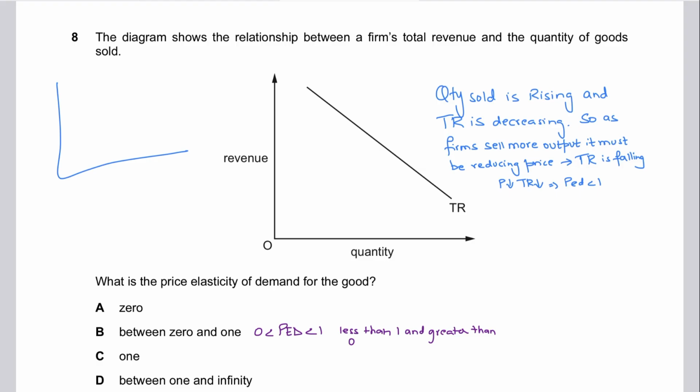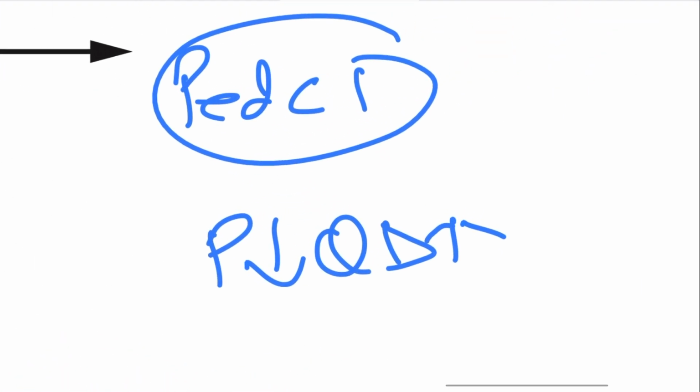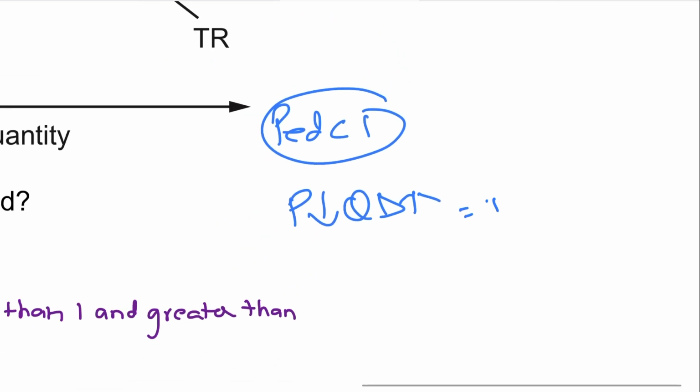Okay. So what you're saying is that this is quantity, this is revenue, and this is your total revenue line. So it's downward sloping, meaning that if the quantity is going up, your revenue is falling. Now, quantity going up, revenue falling means that the firm is selling more output. If you're selling more output, then why is revenue going down? It has to go up. So it means that what you must be doing is that your PD must be inelastic. Consumers are not really sensitive to price, and you're reducing the prices, and you're selling higher output, but not that much. The jump in output is relatively insignificant or less than the percentage fall in price, and as a result your total revenue is falling.